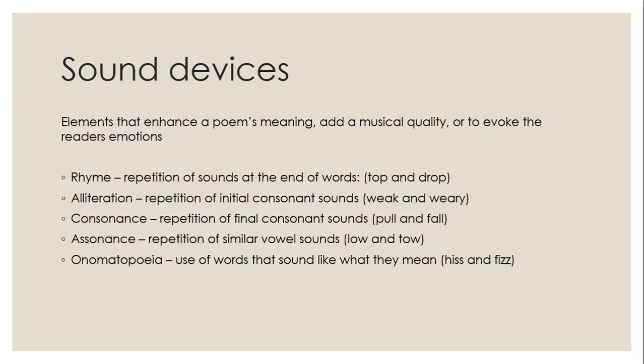Alliteration is repeating initial consonant sounds, like weak and weary. Consonance is repetition of final consonant sounds, like pull and fall. So they don't rhyme, but you've still got that L sound at the end. Assonance is repetition of similar vowel sounds, like low and toe. And I'm sure you have heard of onomatopoeia, and this is those words that sound like what they mean. So hiss and fizz. Those sound like what they're talking about.